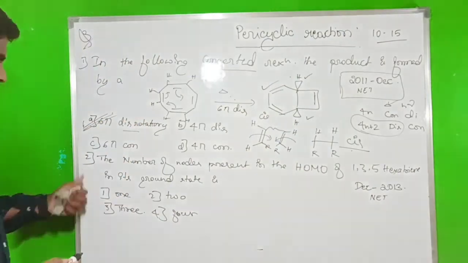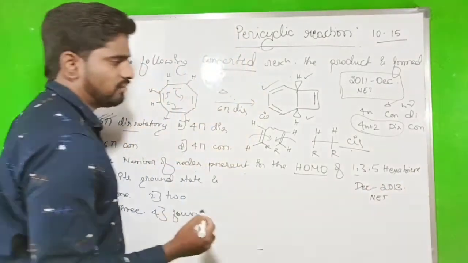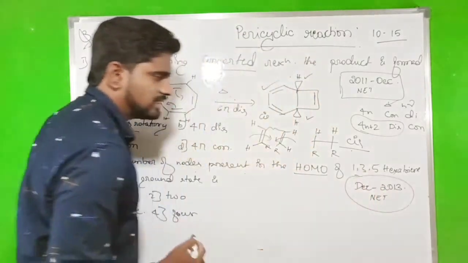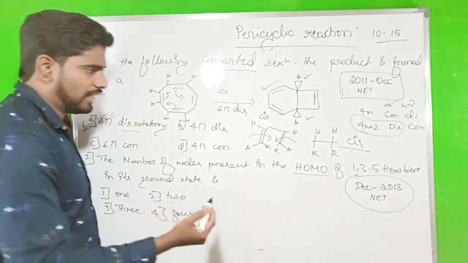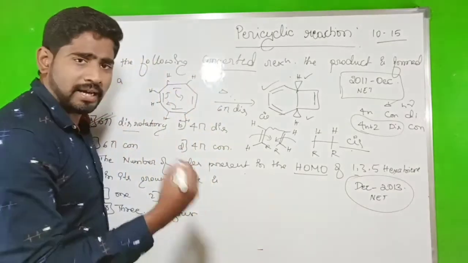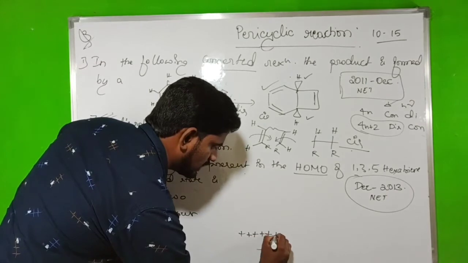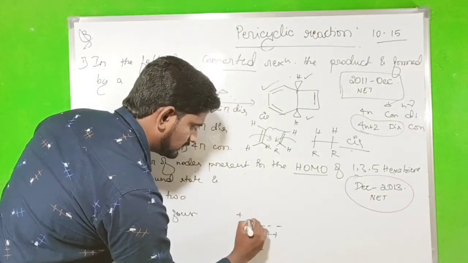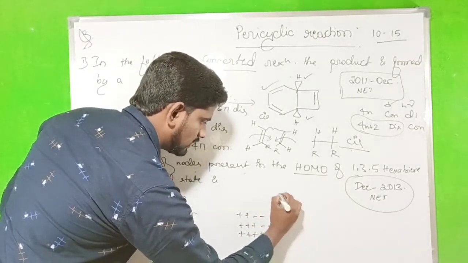Next, second question. The number of nodes present in the HOMO of 1, 3, 5 hexatriene. Already we studied. The question arose in the December 2013 NET examination. Now we have to identify 1, 3, 5 hexatriene, so that is the construction of the pi molecular orbitals, with plus plus plus plus plus plus, and then the sign patterns for the higher orbitals.